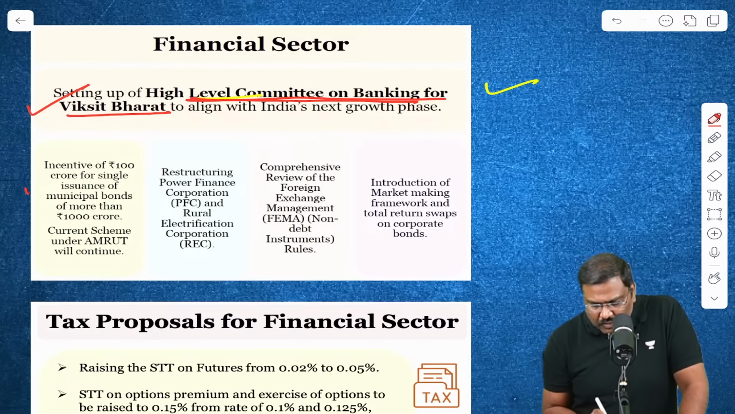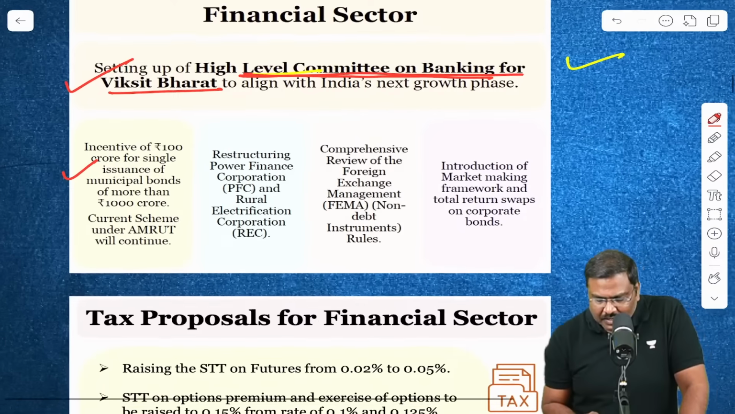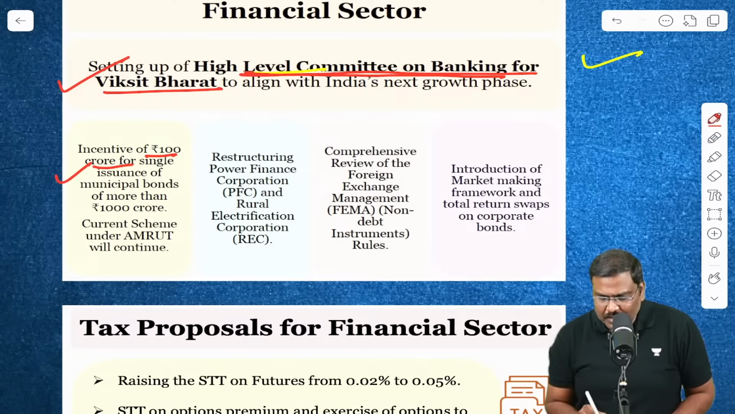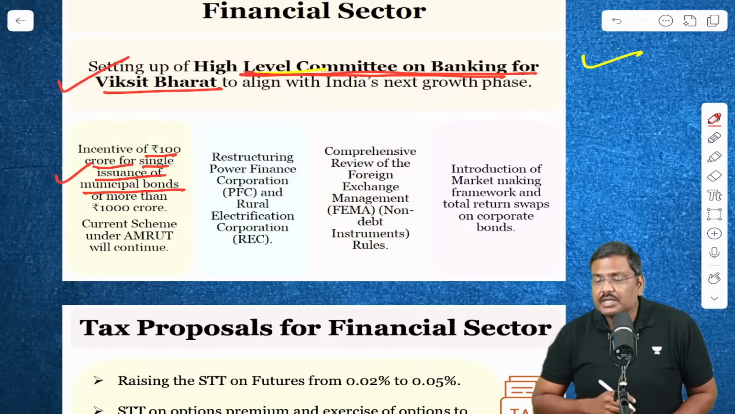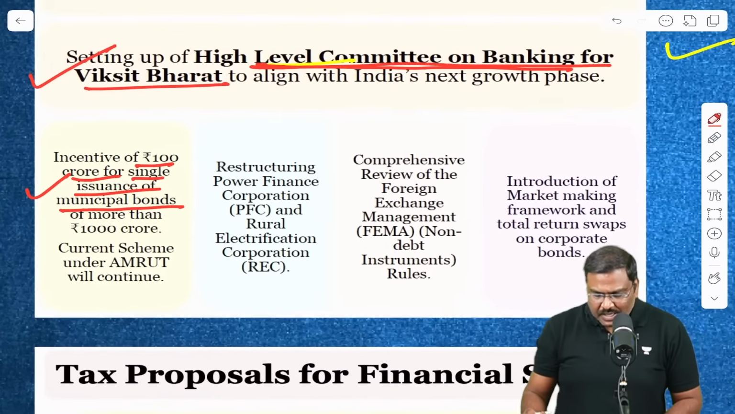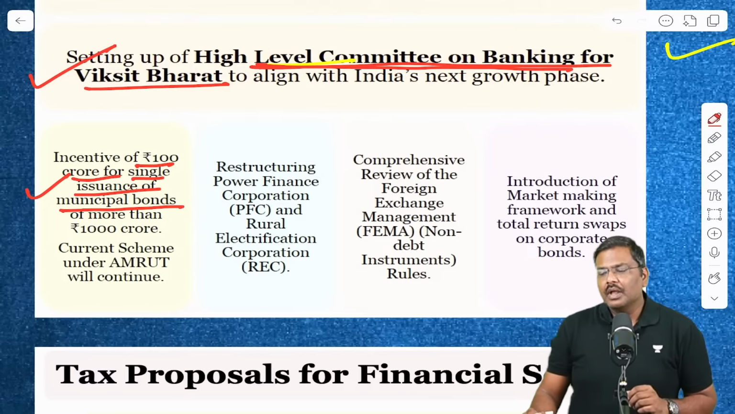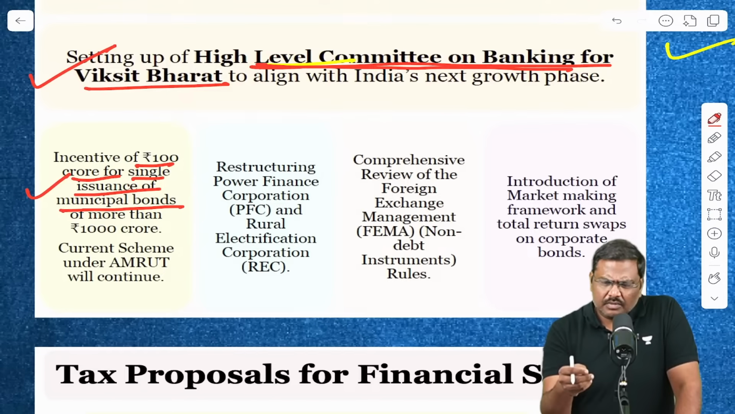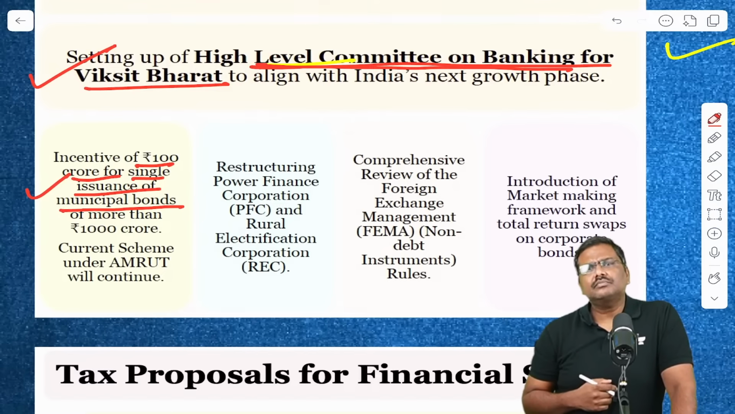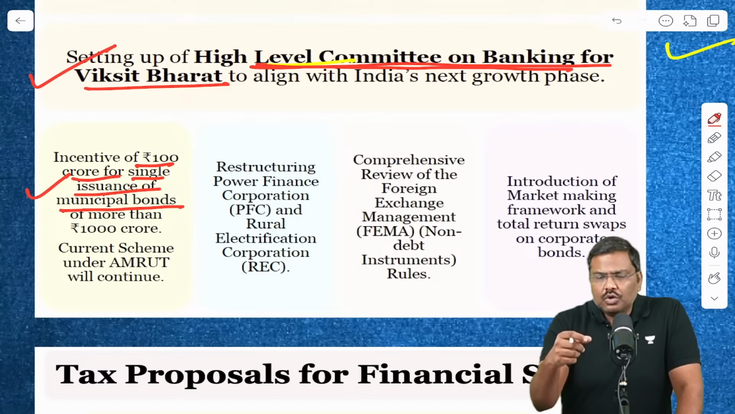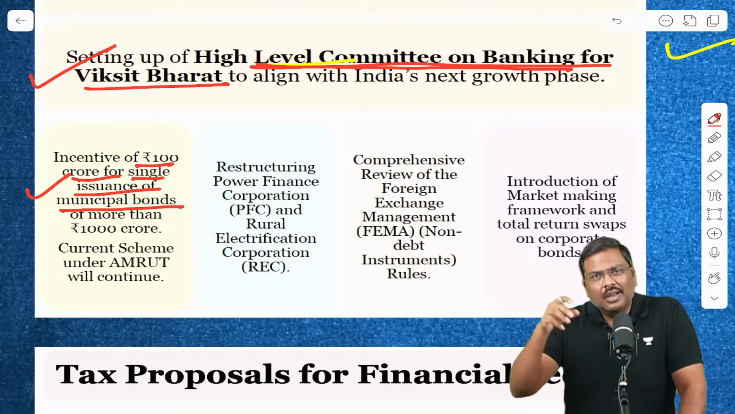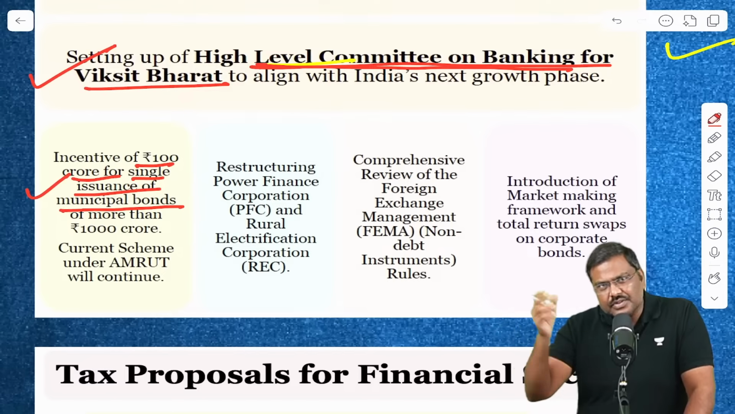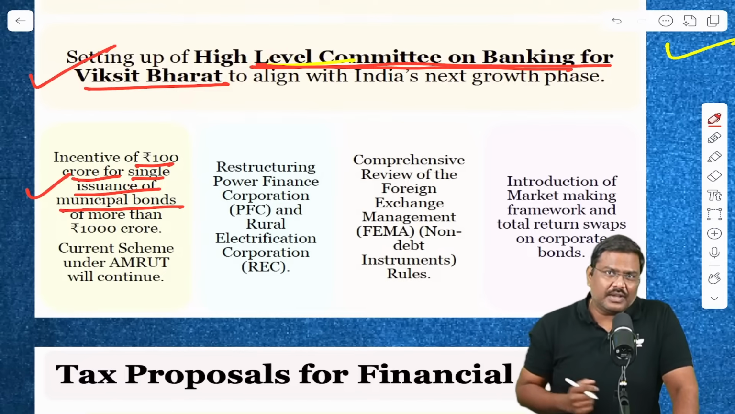And next one, have a look at this. Incentive of 100 crore rupees. Have a look at the next point. Incentive of 100 crore for single issuance of municipal bonds. Now, municipal bonds in recent times have been in the newspaper. Please read about it. What are municipal bonds? These are debt instruments issued by municipalities. For what purpose? They want to borrow from the market and use it for certain objectives, for example, maintenance and repairs of existing infrastructure and development of new infrastructure.